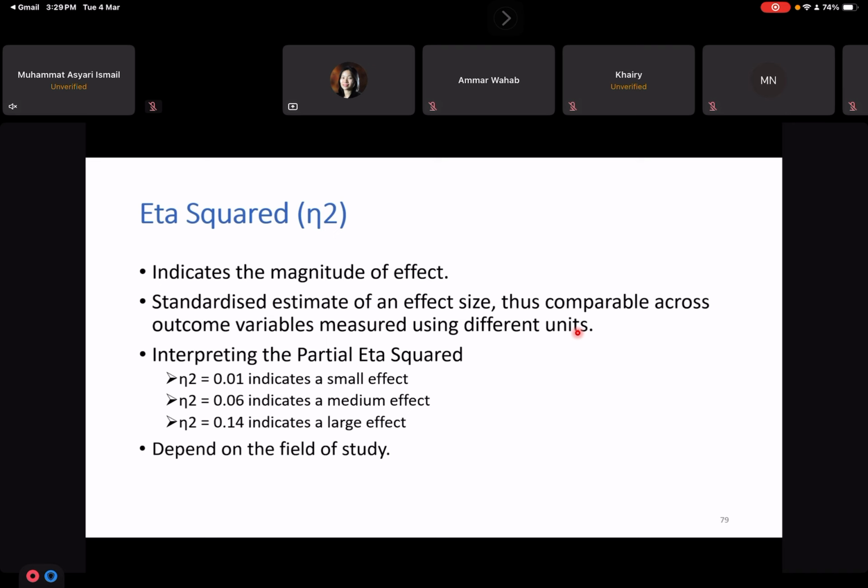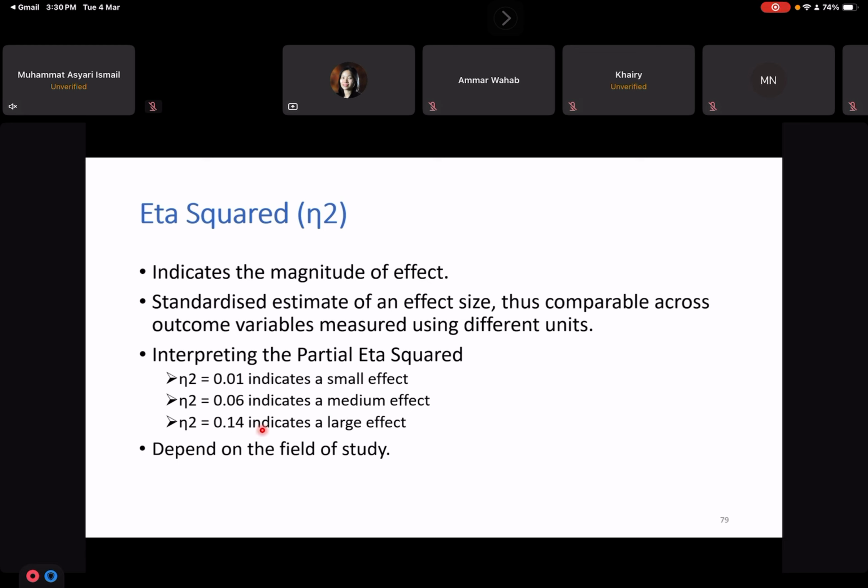For example, we may have different ways of measuring the fitness score using different units. That's why we always have the standardized estimate value for this eta square. So how do we interpret this partial eta square in our repeated measures? If the value is 0.01 or lower, it indicates a small effect. If the value is 0.06, it indicates a medium effect. And if the value is more than 0.14, it indicates a large effect.